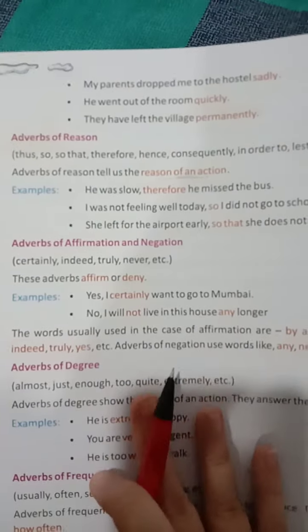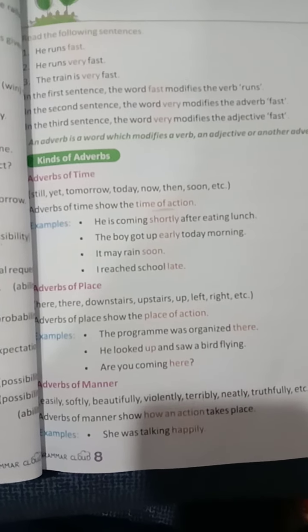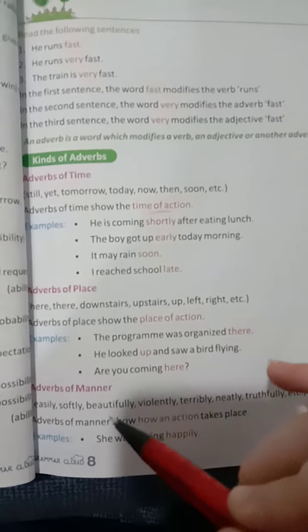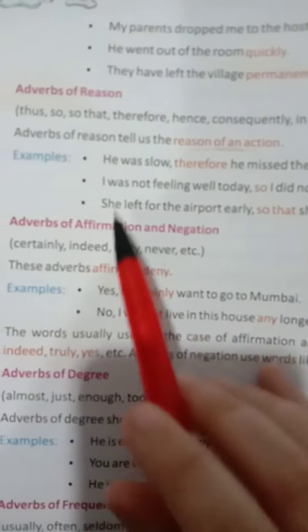Now I hope you are very clear with adverb of time. It shows the time of the action. Place shows the location of the action. Manner shows in what manner the action has happened. Reason shows for what reason that action has happened.